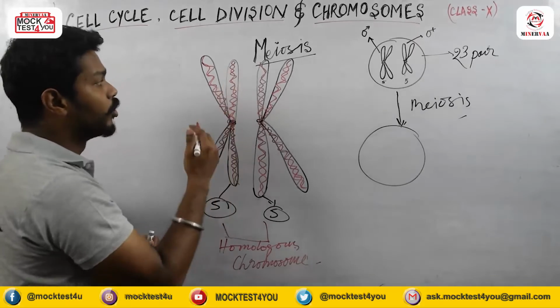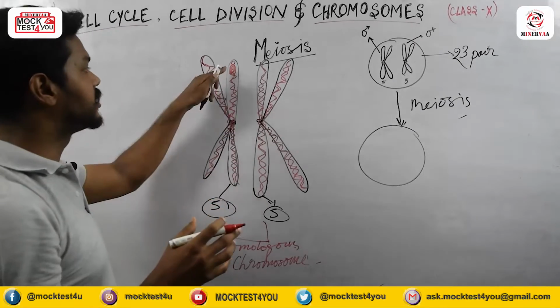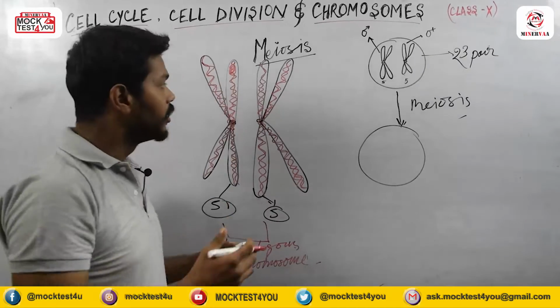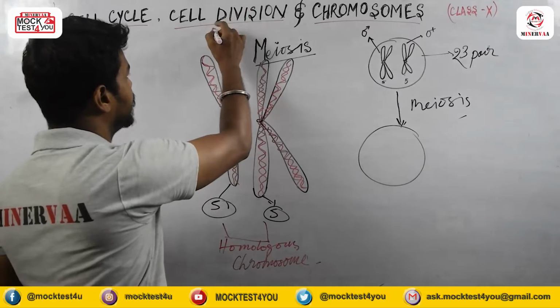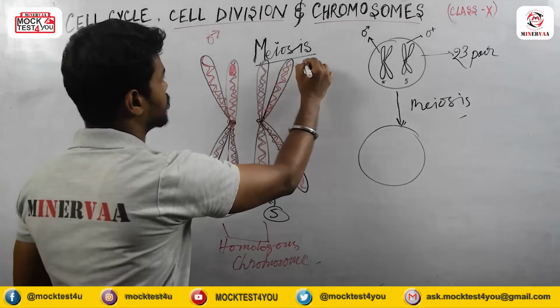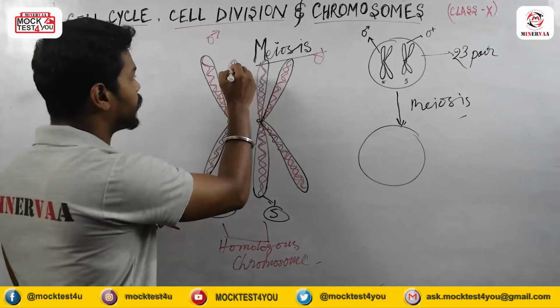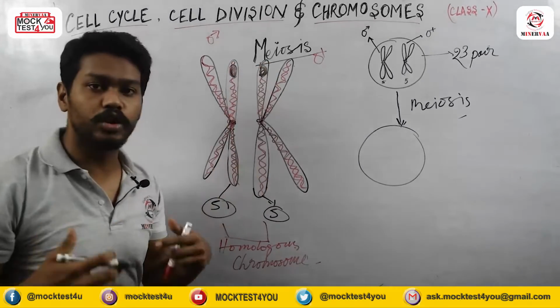Because inside the chromosome, there is one kind of gene. Suppose these genes control my height. This chromosome came from my father, and this one came from my mother. So here one gene is present inside the chromosome, and here one gene is present which controls my height.